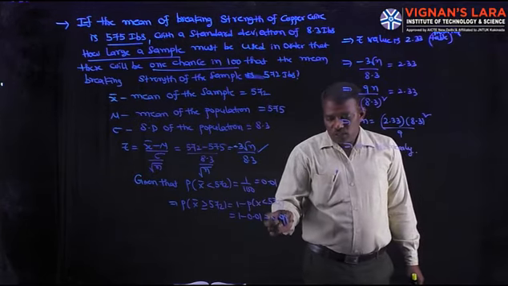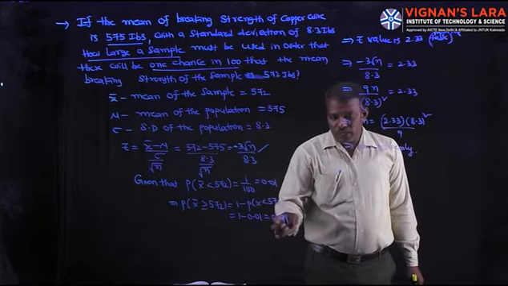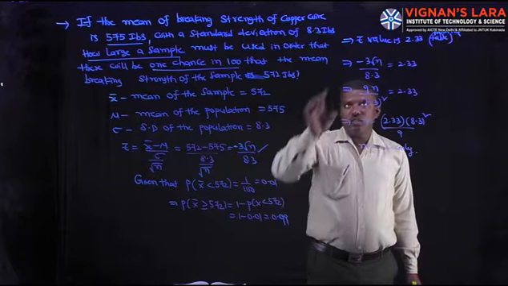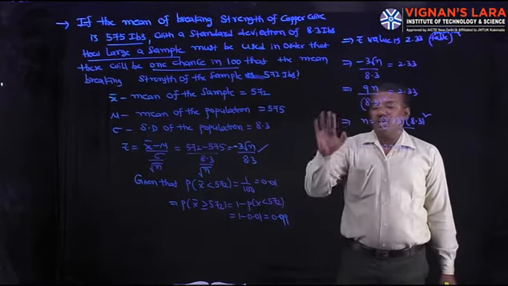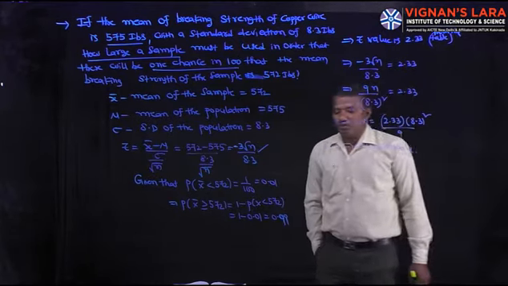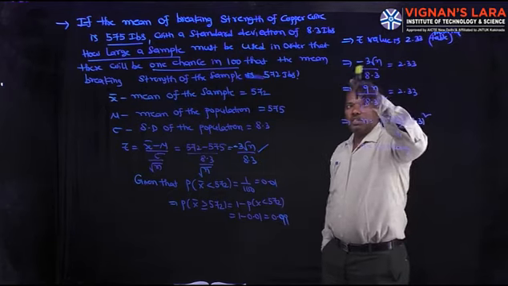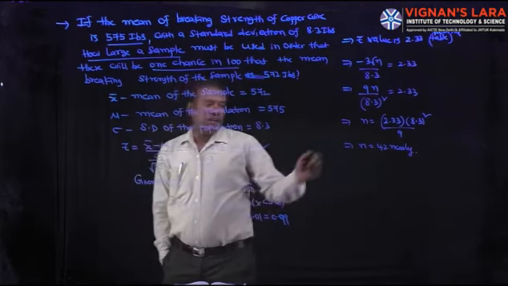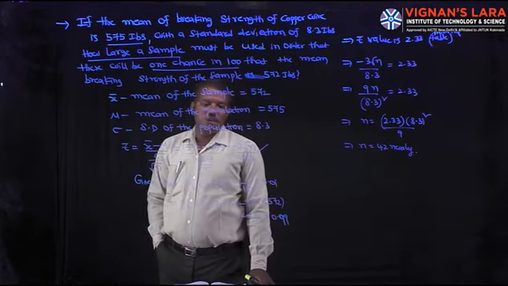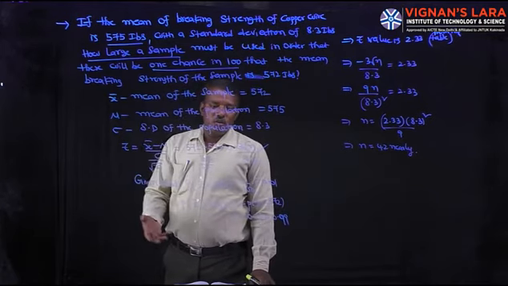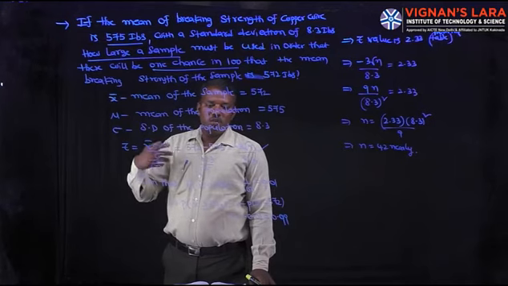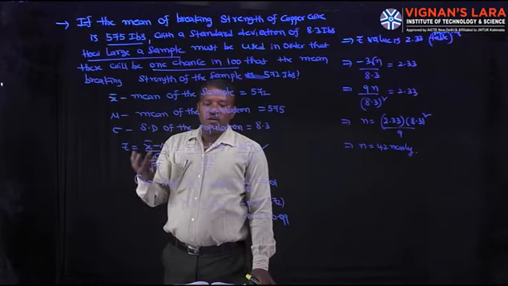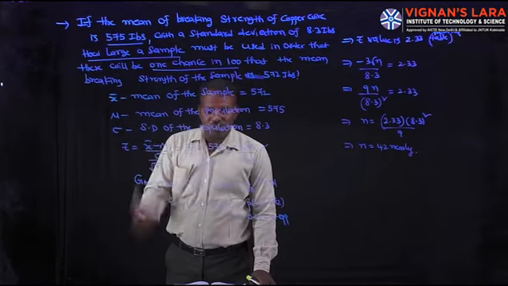The corresponding Z is 2.33 from the standard normal distribution table. So minus 3 root n by 8.3 is 2.33. Squaring on both sides, we get n equal to 42 nearly. This is another model. The previous problem was the probability that x bar will be negative. Here we have to calculate the sample size n.